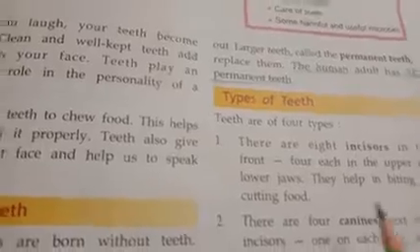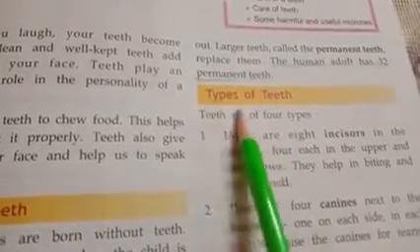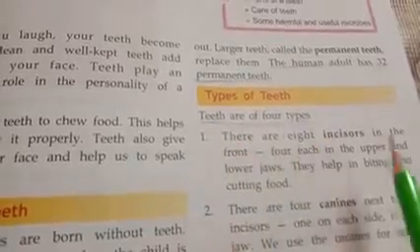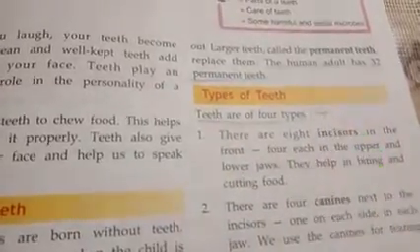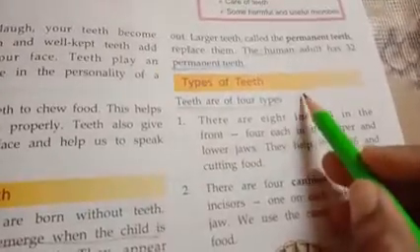Now what are the types of teeth? You have to underline this. Now teeth are of 4 types. How many types do we have? We have 4 types of teeth. Now first are